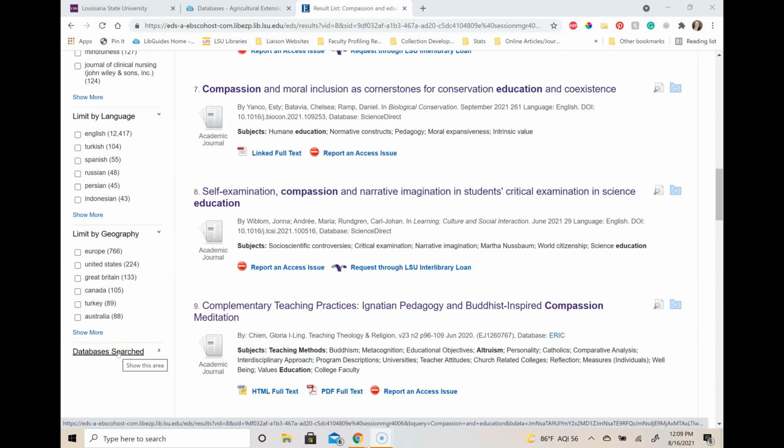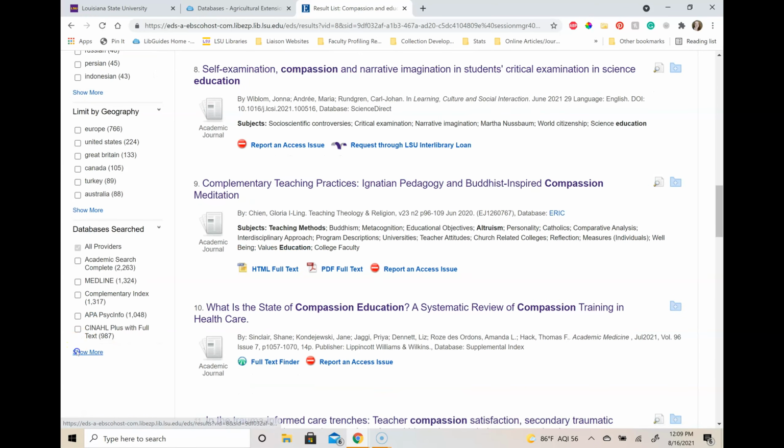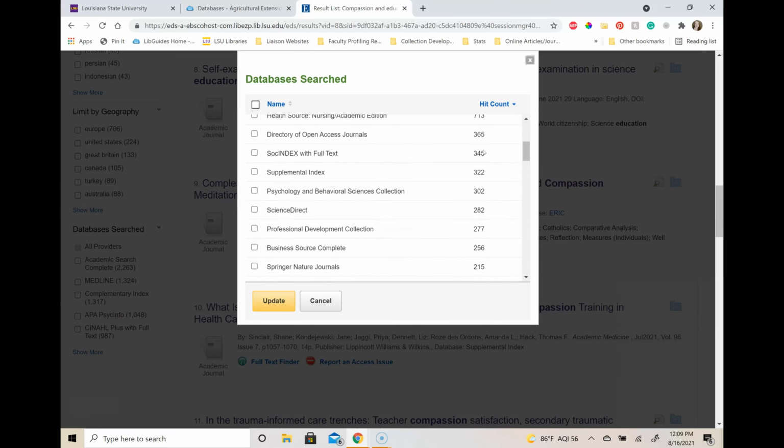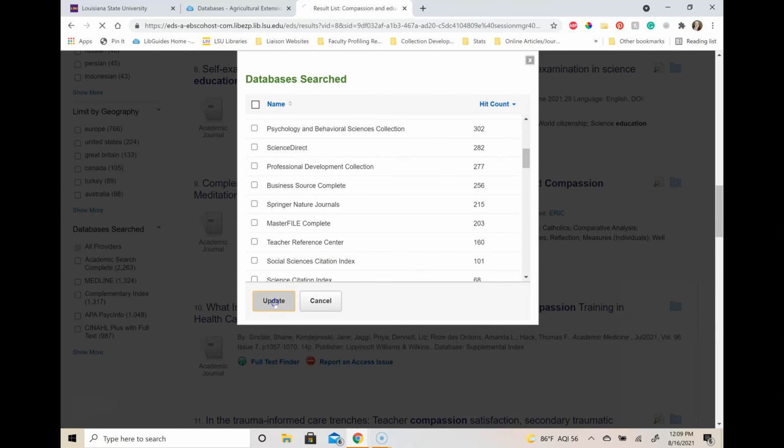The last filter I think is the most important. If you're searching in Discovery and you're getting overwhelmed by the number of results, try looking under Databases Searched. This will tell you all of the databases Discovery is pulling from. This can help you find your relevant databases and help you focus your topic.